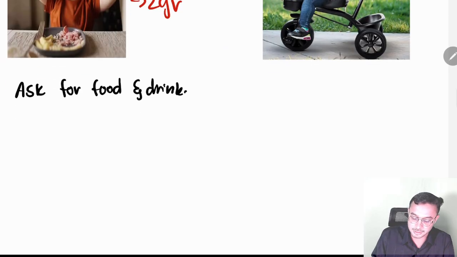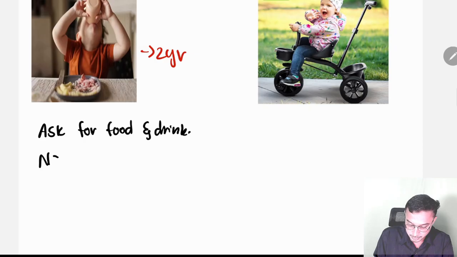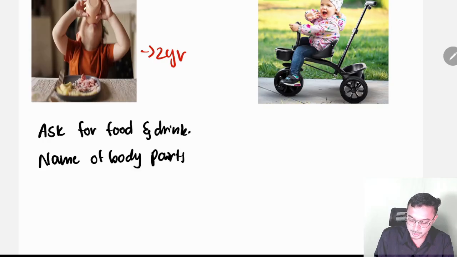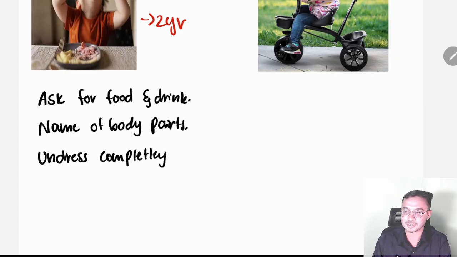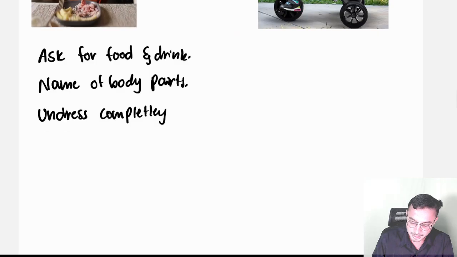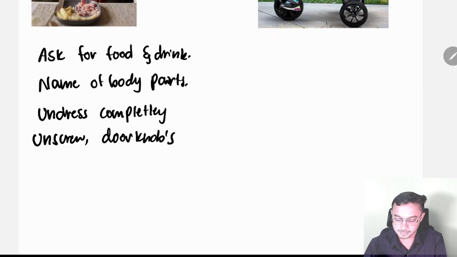Okay, and next the baby will name body parts. For naming body parts, the baby has to undress itself. So that's why undress completely. The baby asks for food and drink, and you ask to name body parts. To name a body part, the baby has to undress completely, and unscrew doorknobs. So the baby can open doorknobs and all. That comes under 2 years.